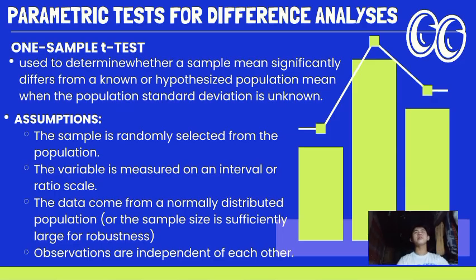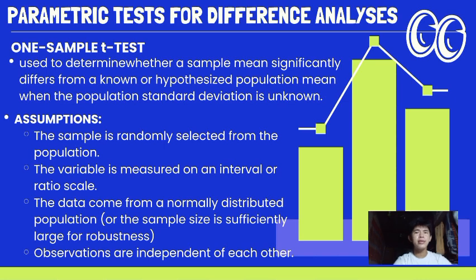So let's now proceed to the parametric test for difference analysis. We have here the one sample t-test, which is used to determine whether a sample mean significantly differs from a known or hypothesized population mean when the population standard deviation is unknown. So we can use the one sample t-test if the standard deviation is unknown.